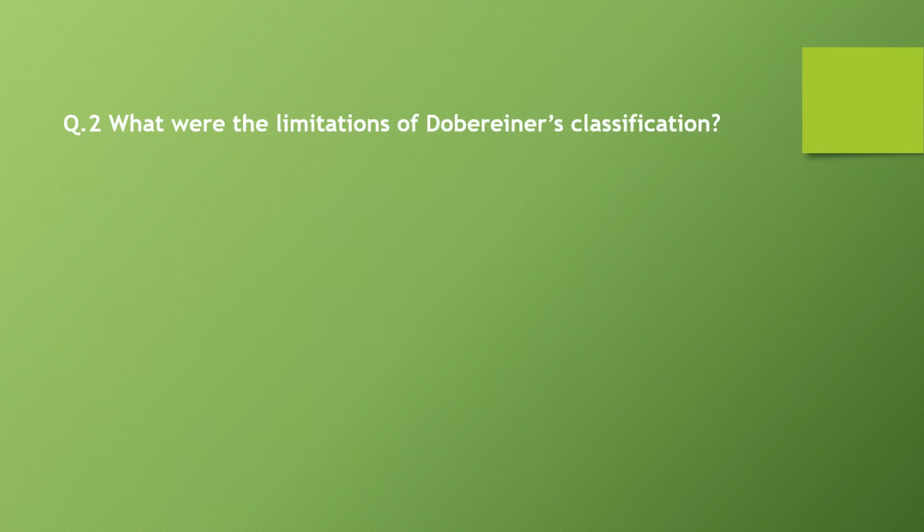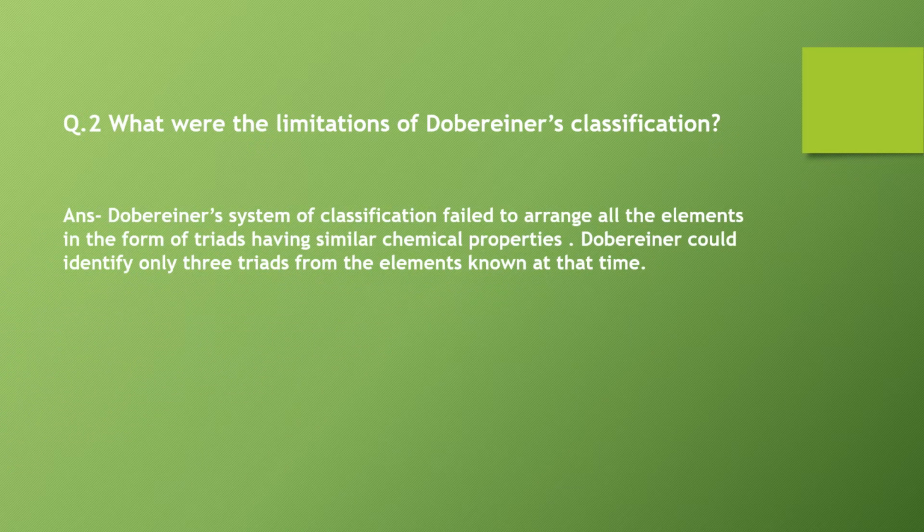Question number 2. What were the limitations of Dobereiner's classification? Answer. Dobereiner's system of classification failed to arrange all the elements in the form of triads having similar chemical properties. Dobereiner could identify only 3 triads from the elements known at that time.